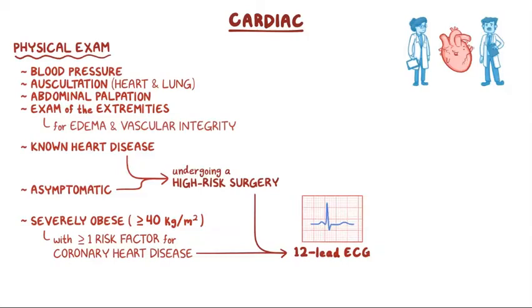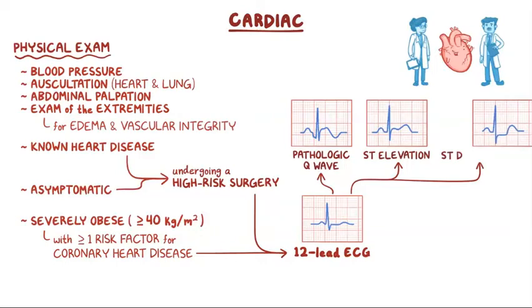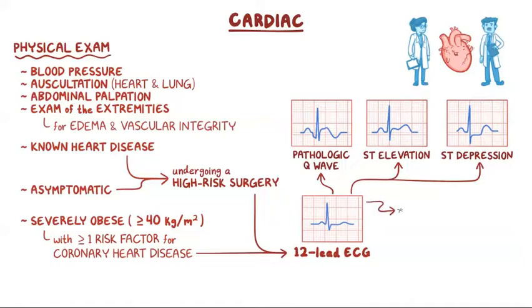The ECG tracing should be evaluated for the presence of pathologic Q waves, or significant ST segment elevation or depression, which raises the possibility of myocardial ischemia or infarction. The ECG might also show left ventricular hypertrophy, QTc prolongation, bundle branch block, or an arrhythmia.